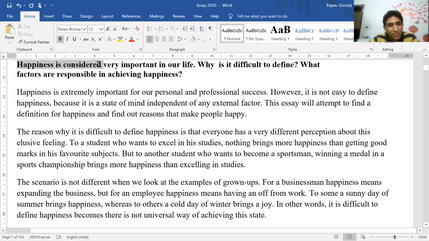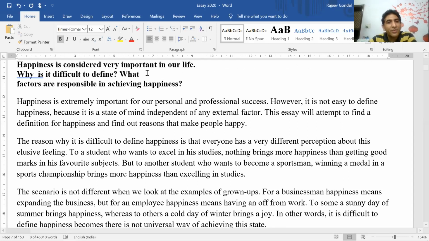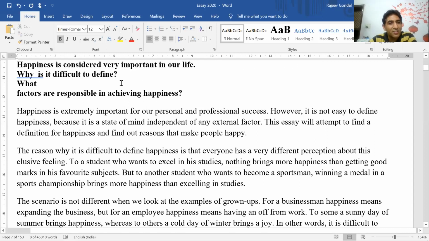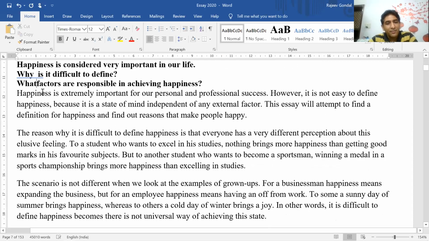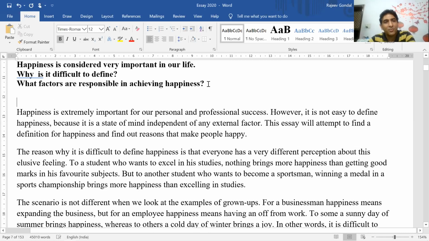So this is background information. As you look at this, happiness is very important in life. It's not the question. There are two questions in this. Why is it difficult to define? So you have to answer these two questions separately. Why is it difficult to define happiness? That is the first question. And what factors are responsible for achieving happiness? That is the second question.